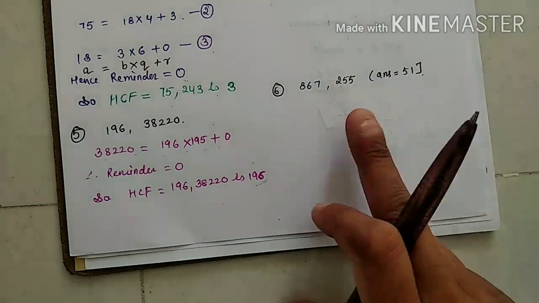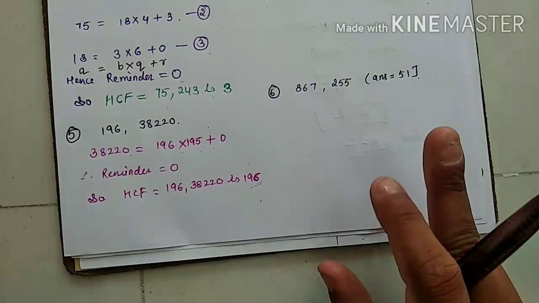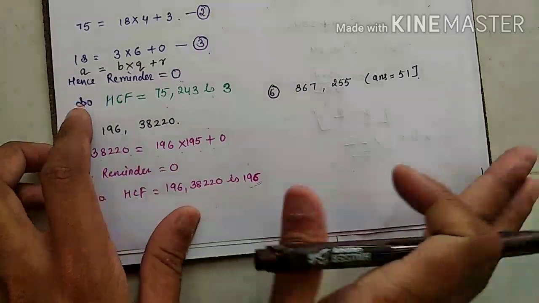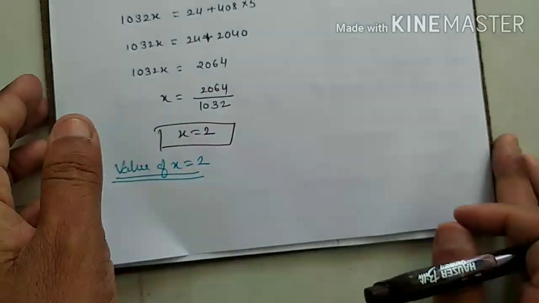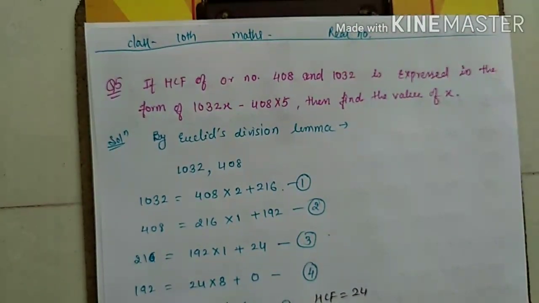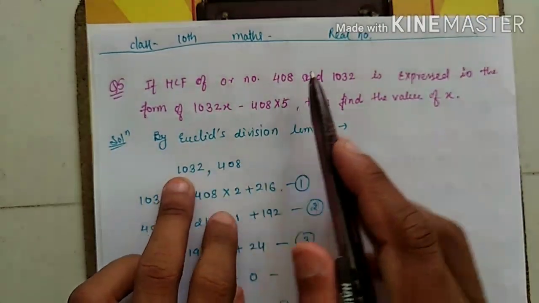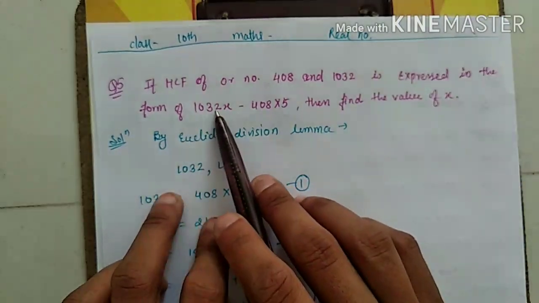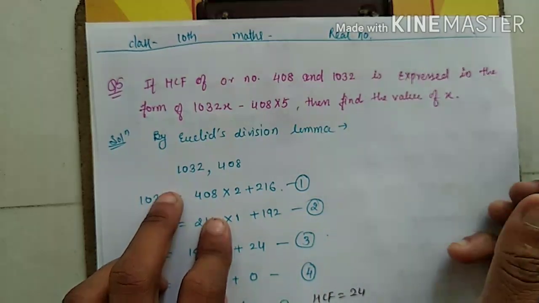Now this question I am giving you as homework and the answer will come as 51. Try. If you are not getting it, I will solve it in the next video. Okay. Now, last question of this exercise. See, if the HCF of numbers 408 and 1032 is expressed in the form of 1032x minus 408 into 5, then find the value of x.